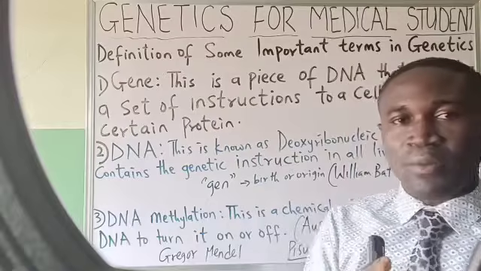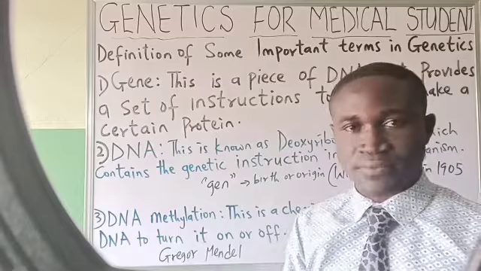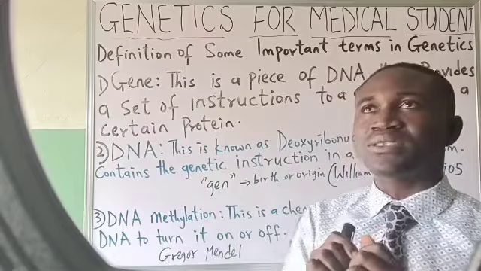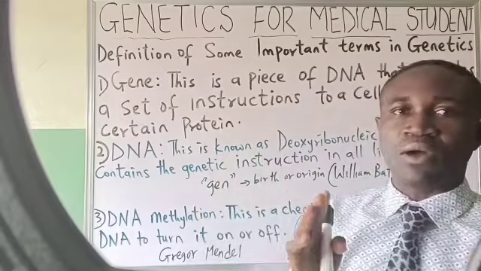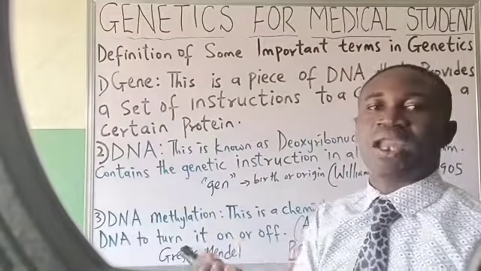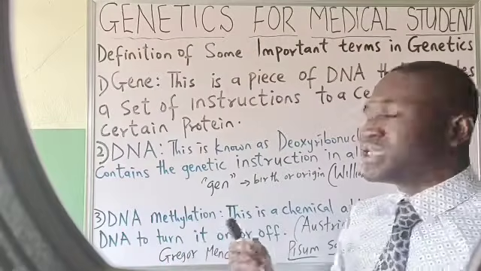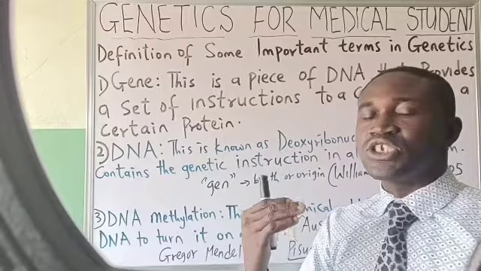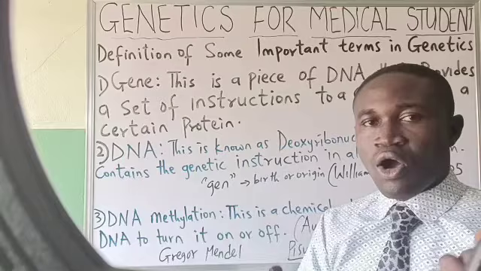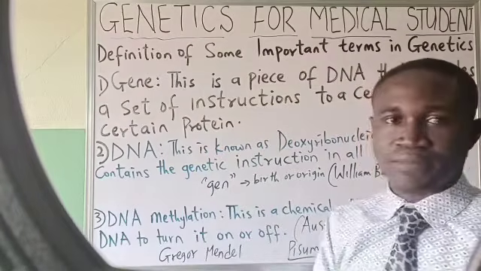In case you don't know what I mean by gene mutations, it simply means the sudden changes that occur in a gene. So we say that genomics studies it. When you are comparing genetics and genomics, both are derived from the Greek word gene because they are talking about the study of gene. Now, the difference is that genomics will study a broader, wider thing: the interactions between one gene and another, the mutations and all that.